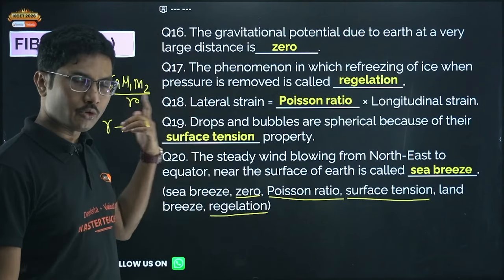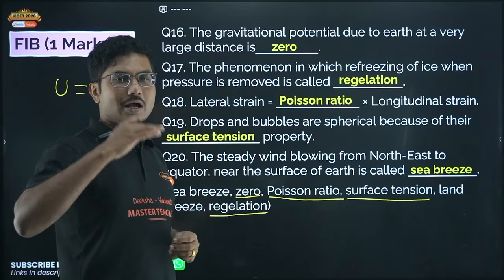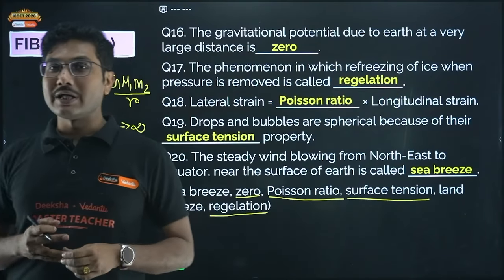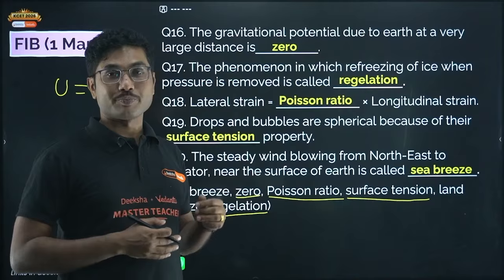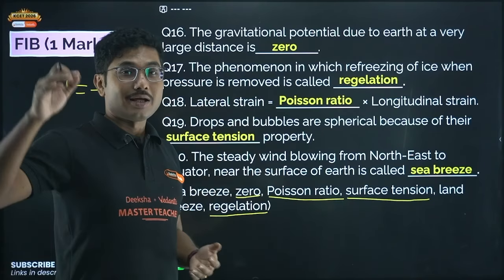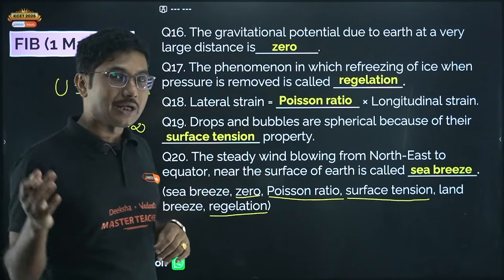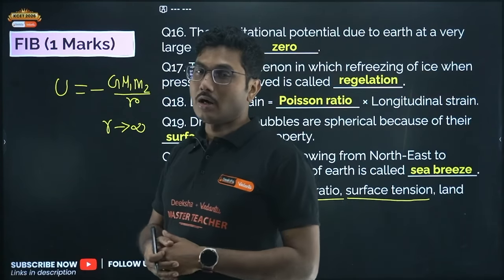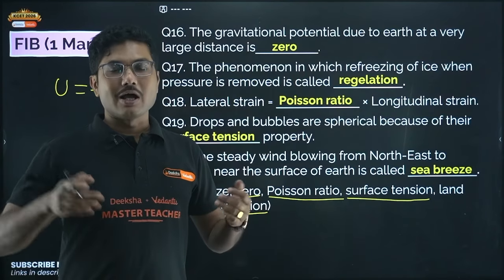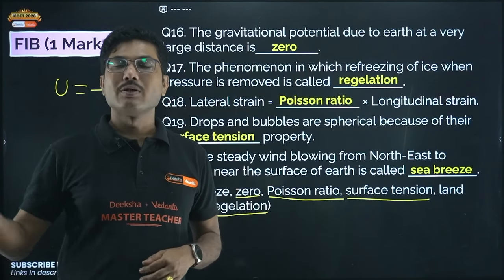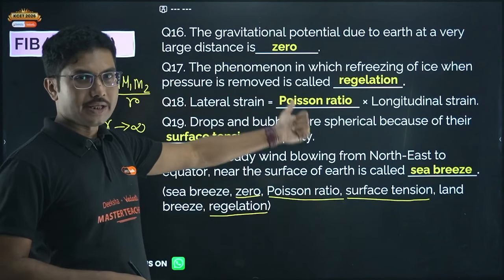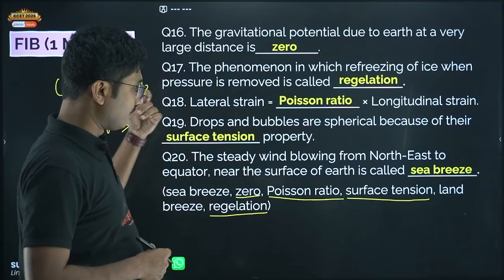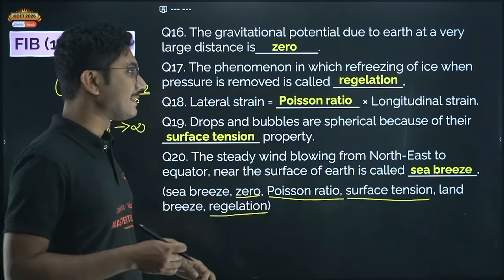Okay, sea breeze, there is one more definition: during the day, sea breeze starts coming from sea to land, and during the night, land breeze comes from land to sea. Because land becomes hot and air pressure reduces, so sea breeze comes from sea towards the land, and during the night the opposite happens, land breeze goes from land towards sea. That is also sea breeze, land breeze. But here, from north to east in the equator near the surface of the earth is also called sea breeze.